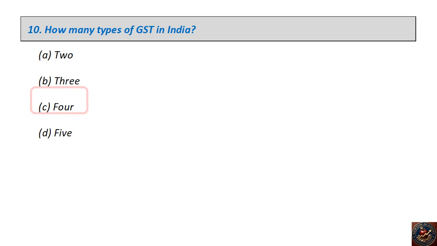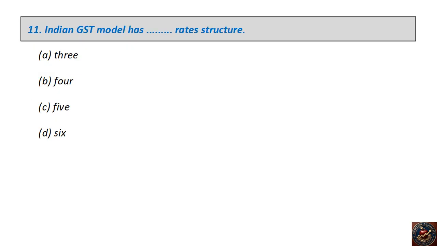The right answer is 3. Indian GST model has dash rate structure: 3, 4, 5, 6. The right answer is 4.